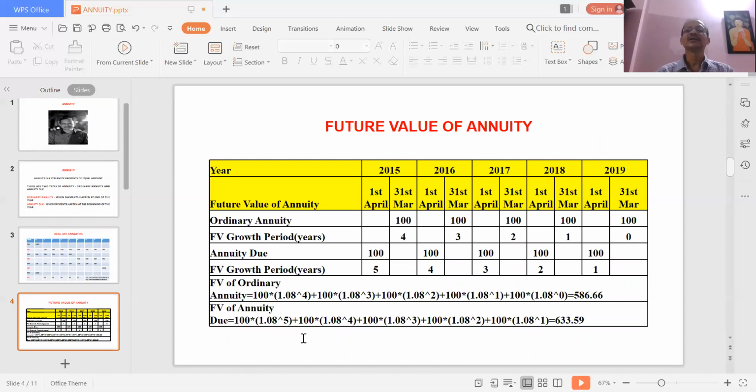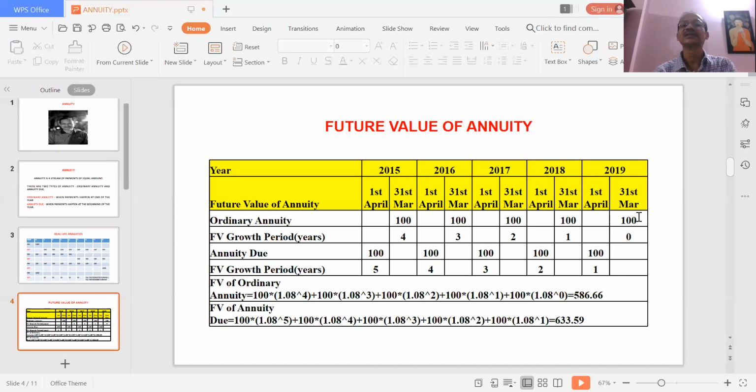Now we look at how to calculate the future value of an annuity. If you look at this example, I have given the example of ordinary annuity and the annuity due. So let's say ordinary annuity. As I have told you, in ordinary annuity, the payment will be made at the end of the year. So 31st March, 100, 100, 100, 100 and 100. So 500 rupees at the end of every year has been deposited.